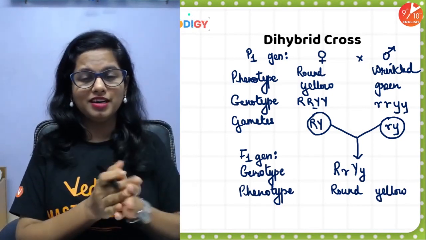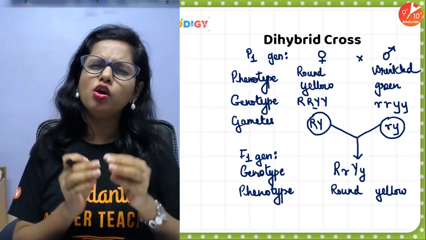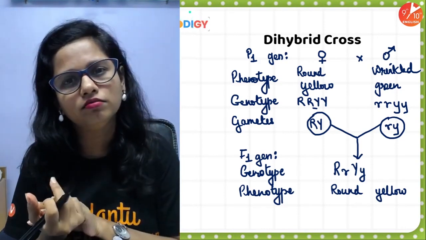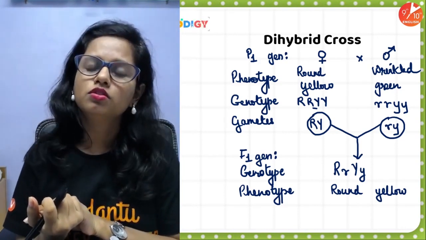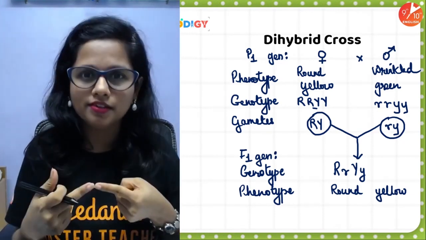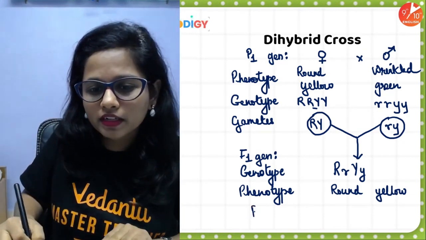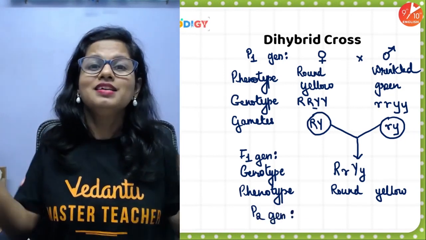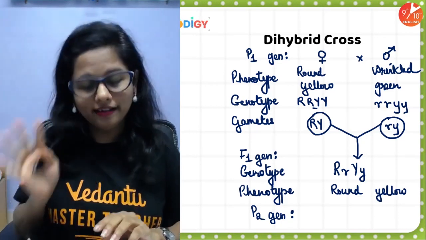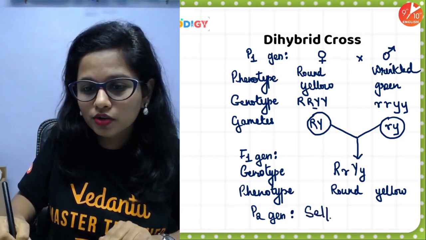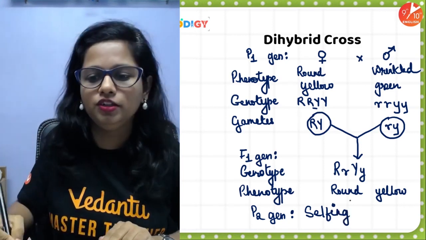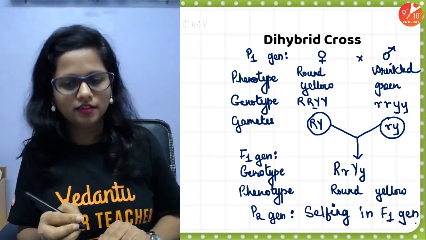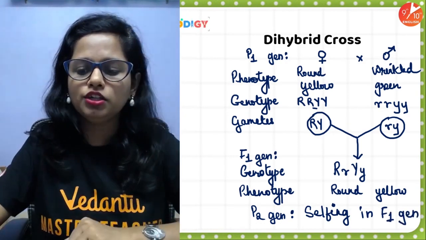Mendel could not understand one thing: why are all the seeds round and yellow? Why not a single seed which was wrinkled and green? Again confused. So he extended his experiment further and created the second generation of parents. For this P2 generation, what did he do? He did self-pollination in F1 individuals, and that is what is called selfing. Selfing means self-pollination in the F1 generation. So yeah, after doing this self-pollination, what was obtained?